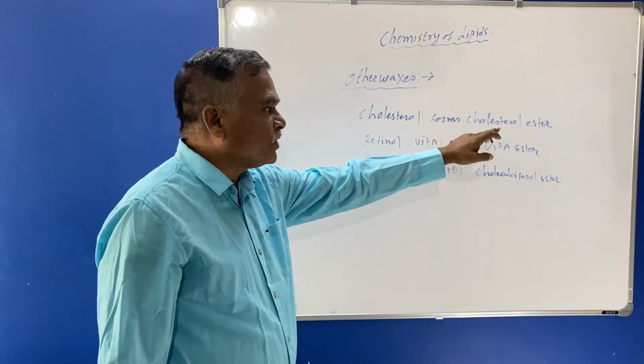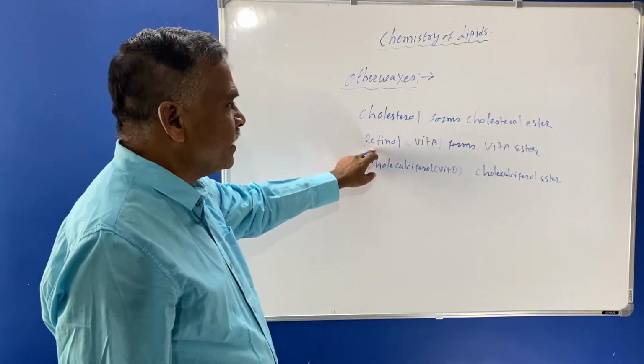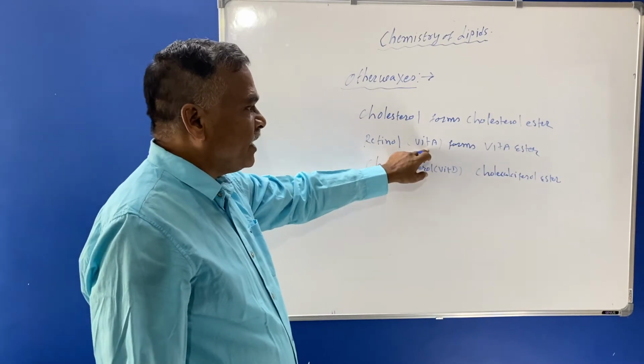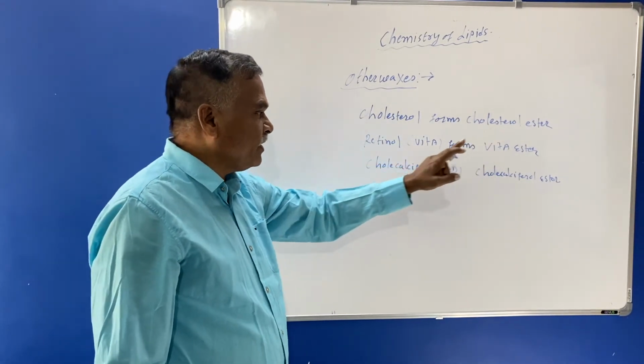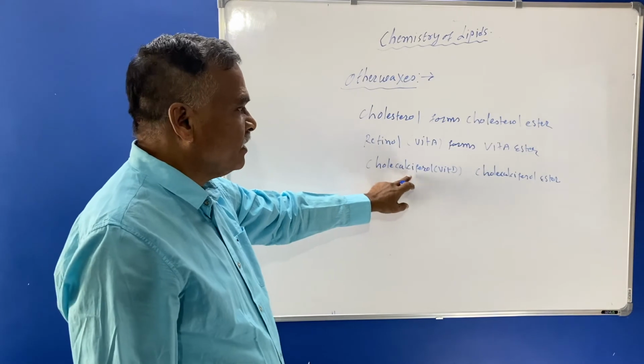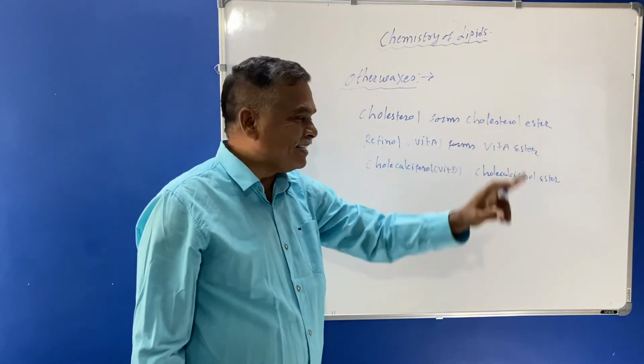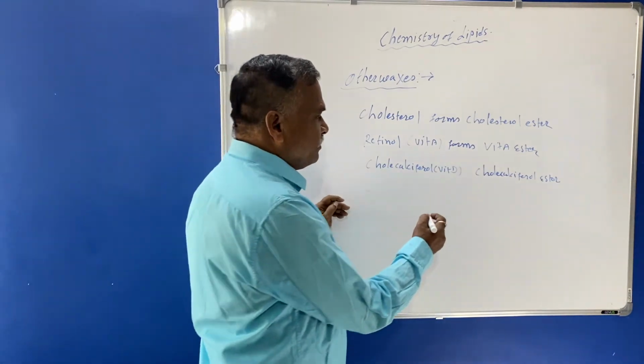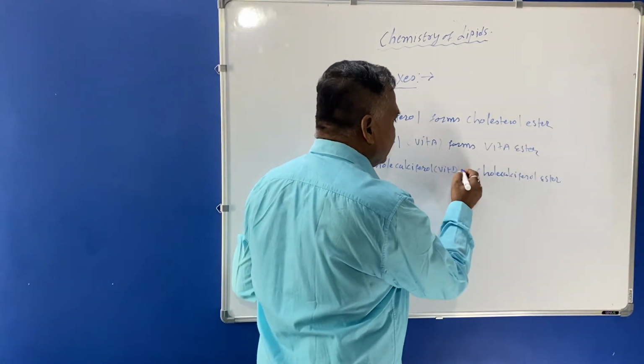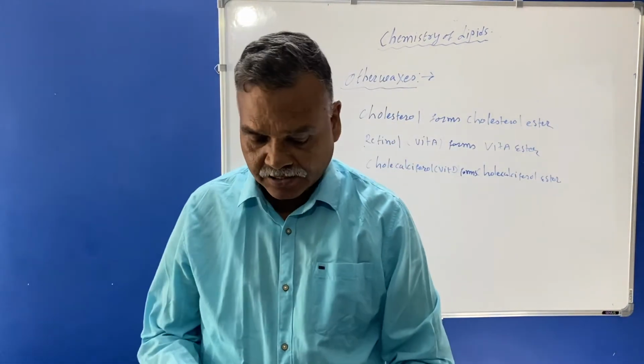Cholesterol forms cholesterol ester. Retinol, vitamin A, forms vitamin A ester. Cholecalciferol, vitamin D, forms cholecalciferol ester. So these are the different forms of the other waxes.